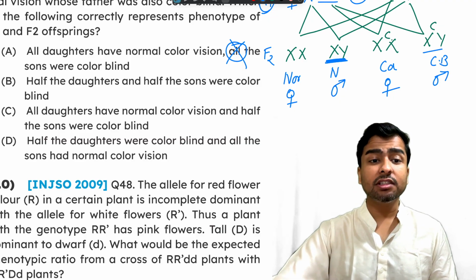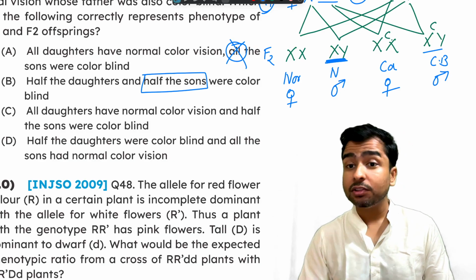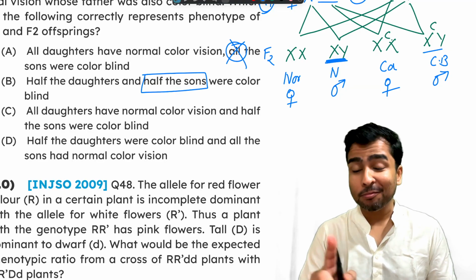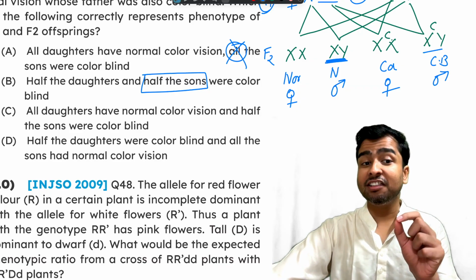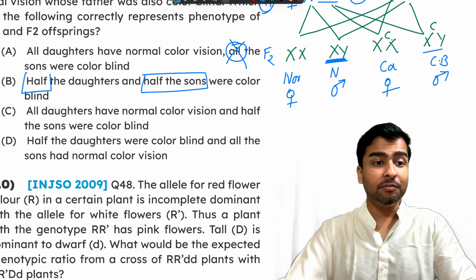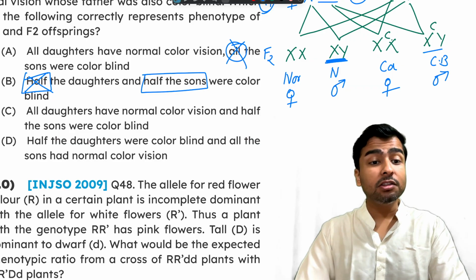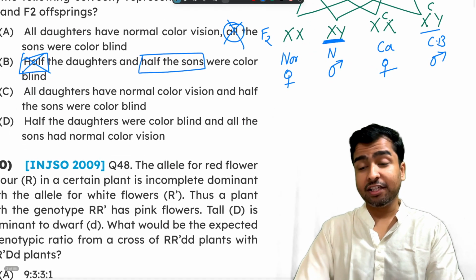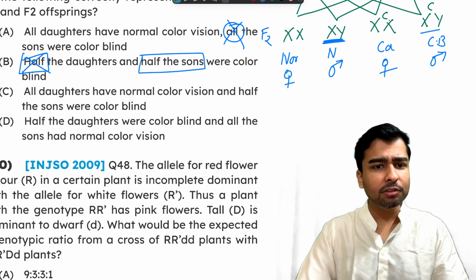So half the sons are colorblind, this part is correct. But are half the daughters colorblind? No, because the second daughter who is carrying one XC allele will be a carrier. So none of the daughters are colorblind. This is where the statement went wrong. All the daughters have normal color vision and half of the sons were colorblind. Absolutely correct.